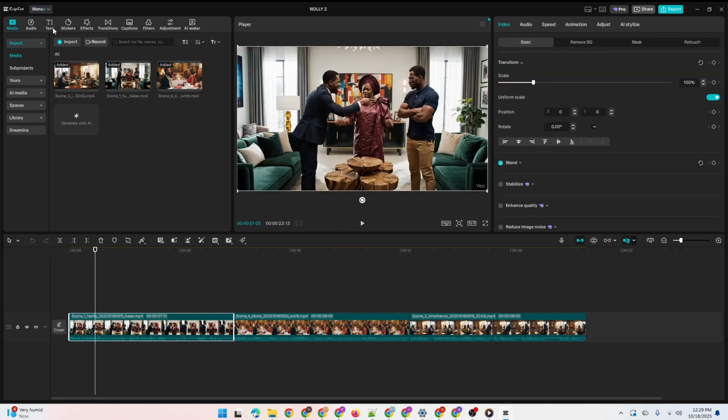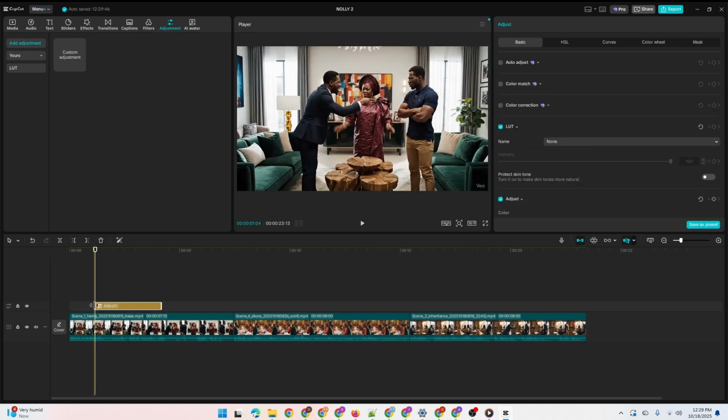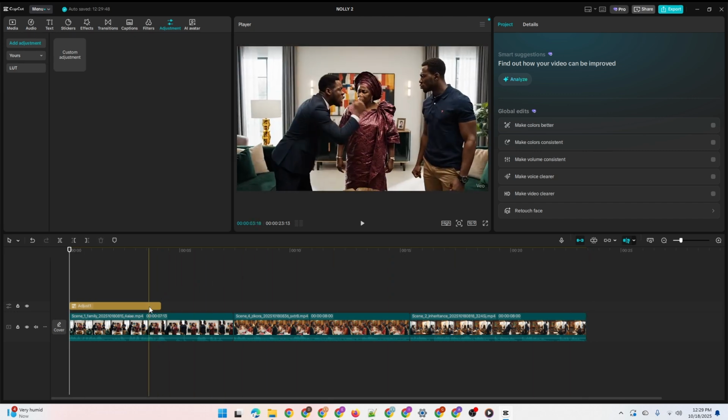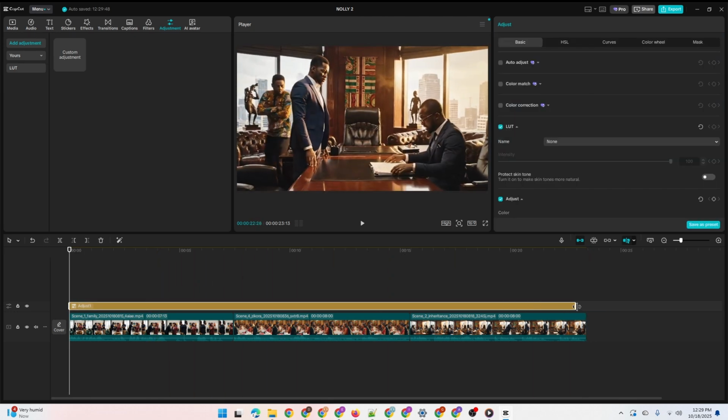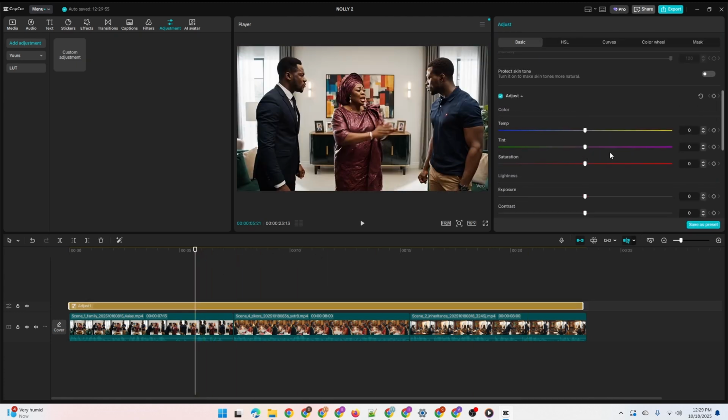Then the next thing is to add an adjustment layer. So add some video retouch effects to your entire movie. Highlight this adjustment layer, adjust the saturation, then the brightness, also adjust it. You can see you can always increase or decrease it. But make sure there's color balance amongst every element in your video.